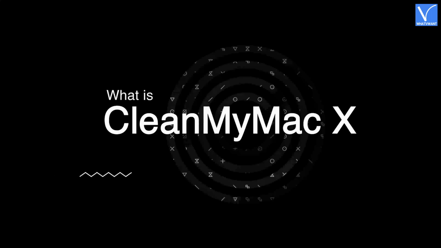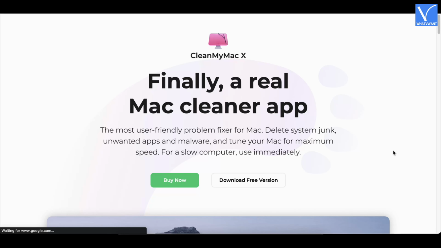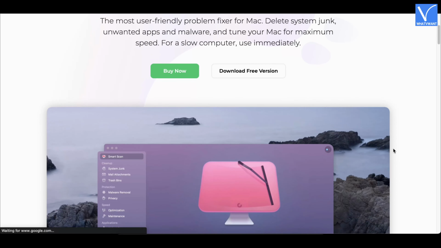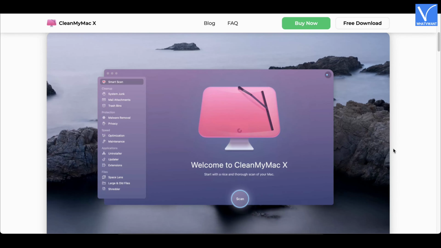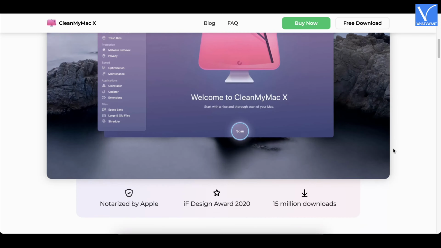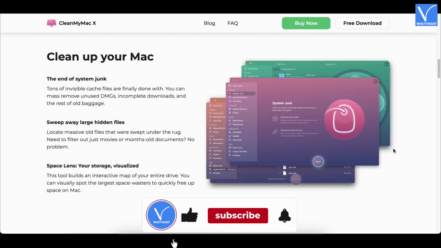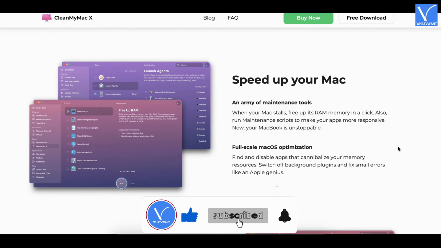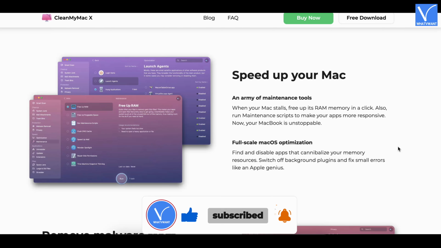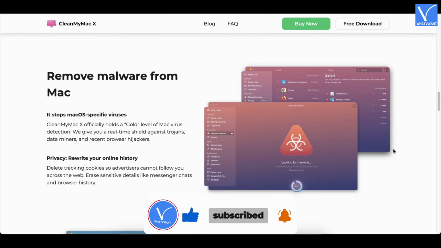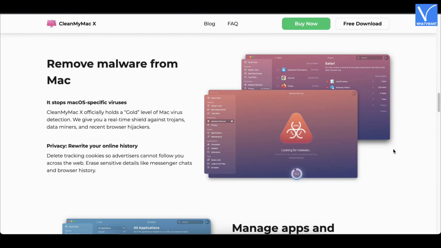What is CleanMyMac X? CleanMyMac is a great software and definitely a boon for Mac users. This aids Mac users to easily clean up junk files from the entire computer without any hassle. Also, it speeds up your Mac and boosts its performance to a maximum level. It comes with lots of premium features that makes your Mac more powerful. It keeps all the drivers and applications up to date. CleanMyMac X is available in free and premium versions.